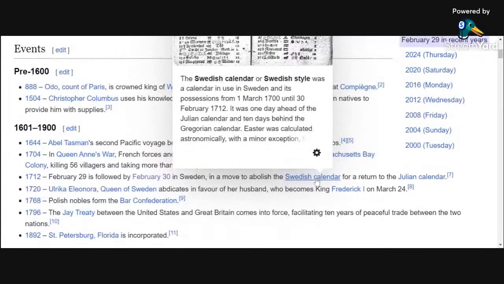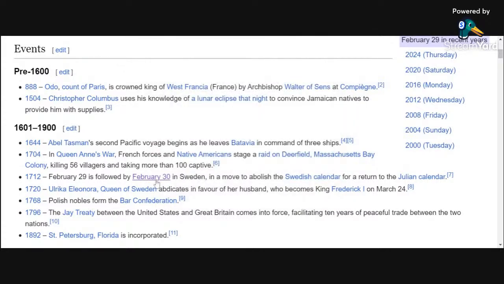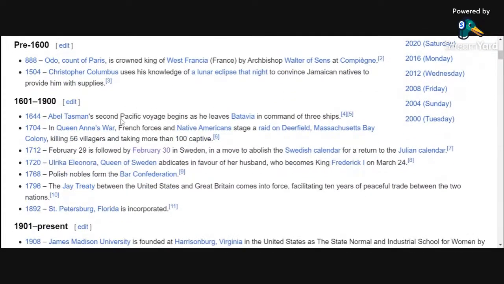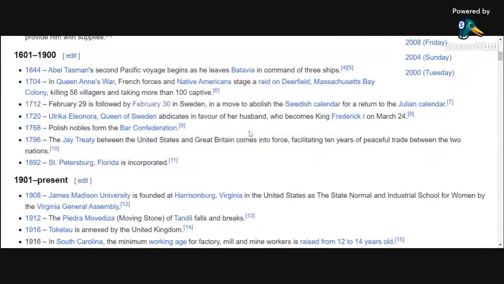The Swedish calendar or Swedish style calendar, having 30 days in February. February 30th. That seems like a fake day, and it kind of is. But back in the day, 1712, today, February 29th, we had another day coming tomorrow, February 30th, back in Sweden with the Swedes eating their herring, enjoying a nice February 30th.